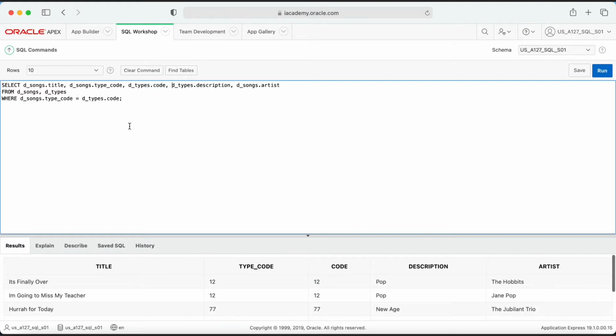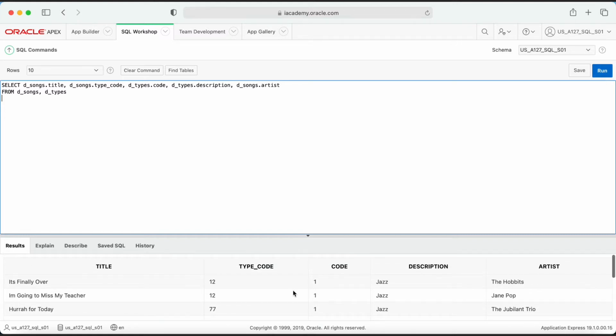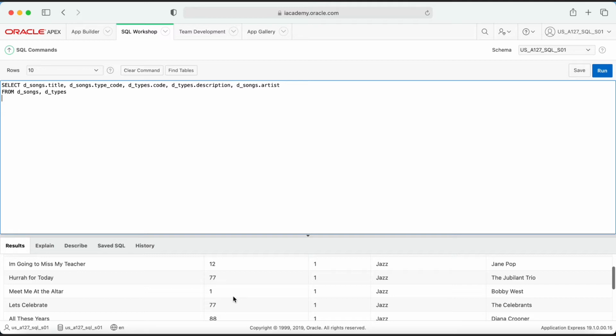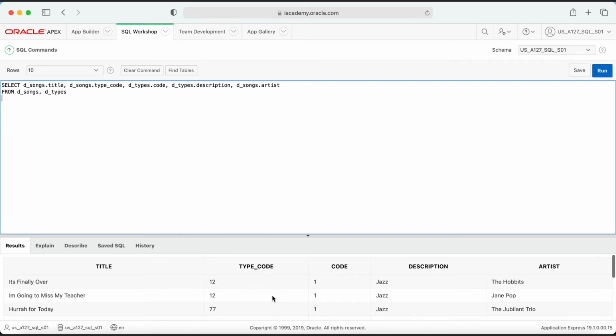Because, see, if we didn't have this where statement, if we check that out, what would happen is you'd run the code and you'd get the list of titles, type codes, and they would just be in whatever order they were in when they were put in. So none of this information matches.